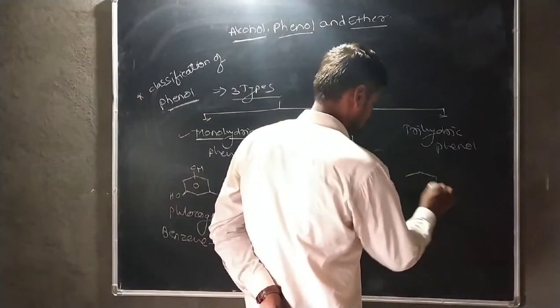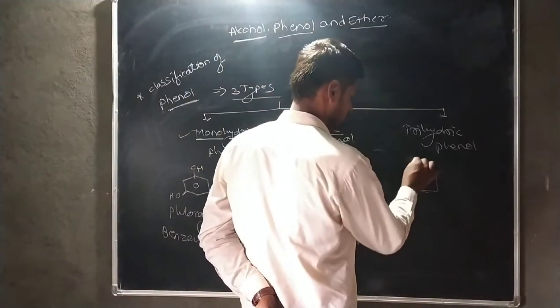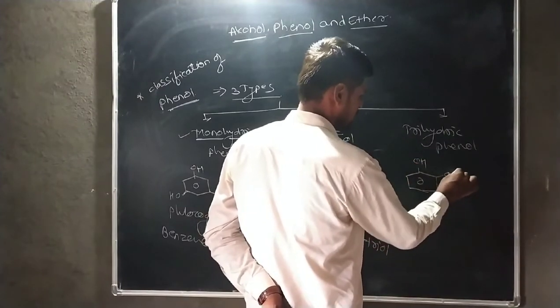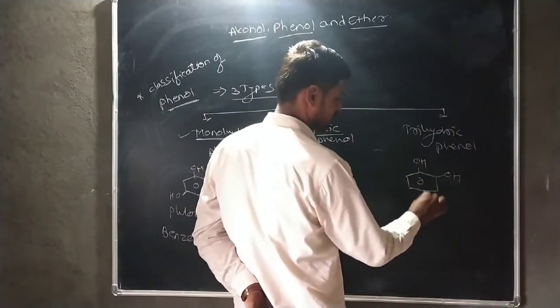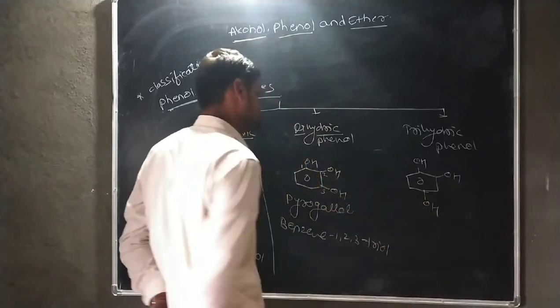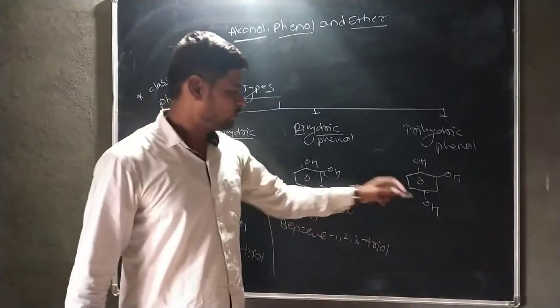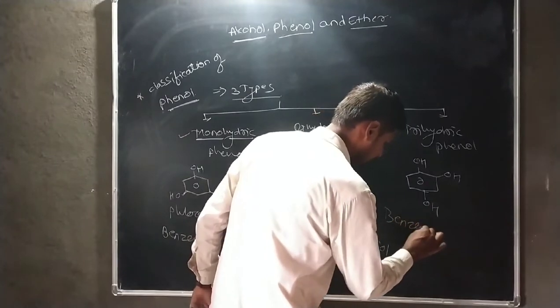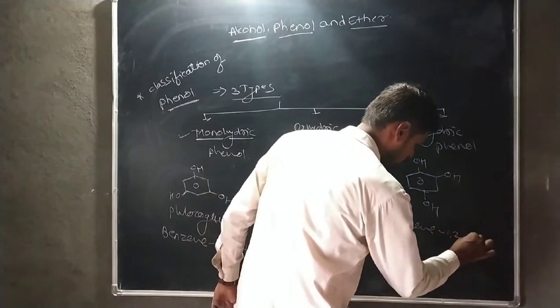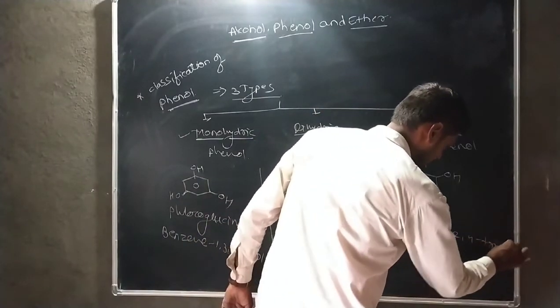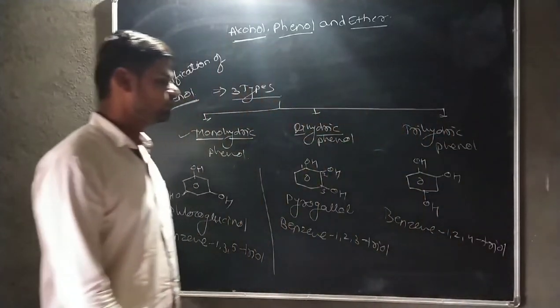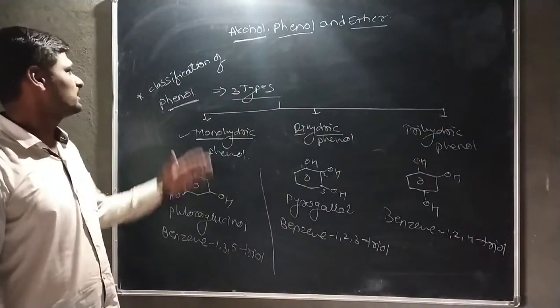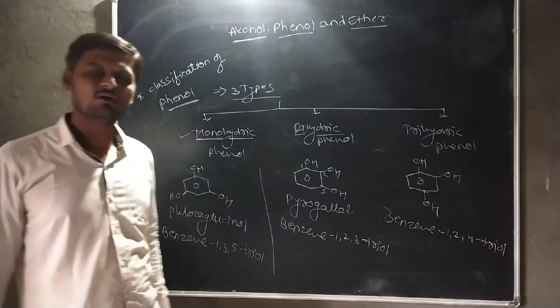Another example is this benzene, where the first and second hydroxyl groups are attached to two adjacent carbon atoms, and the third hydroxyl group is attached to the fourth carbon atom. The name of this compound is benzene 1,2,4-triol. Okay guys, this is the classification of phenol.